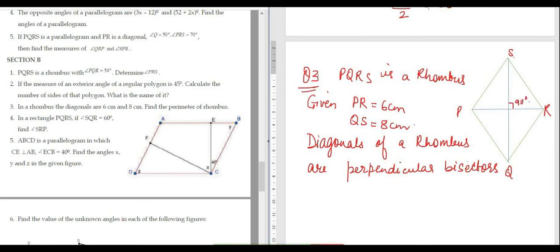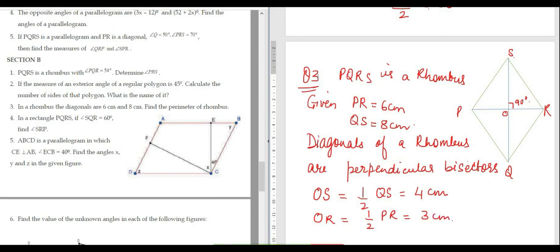And since they are perpendicular bisectors, if this point is O, what is the measure of OS? Half of QS, which is equal to 4 centimeters. And what is the measure of OR? Half of PR, that is equal to 3 centimeters.